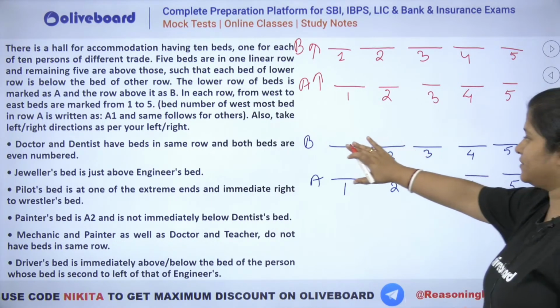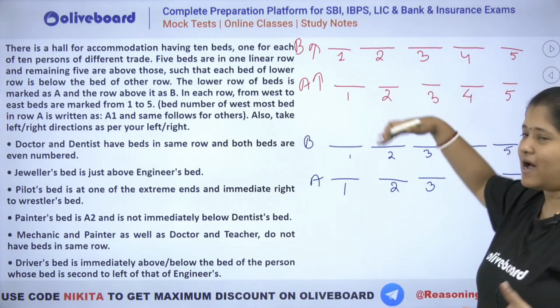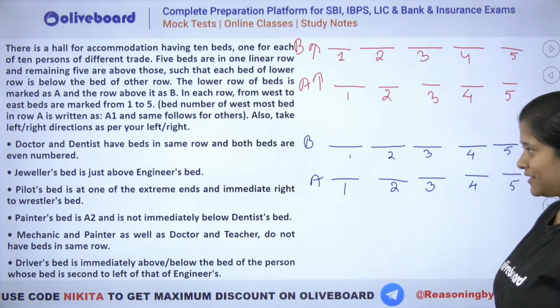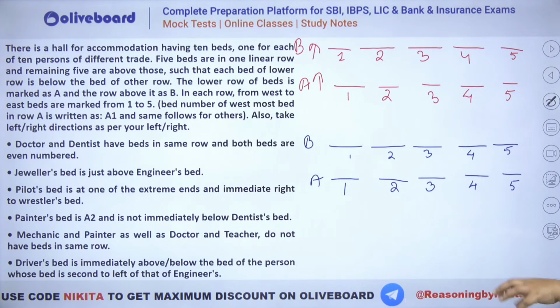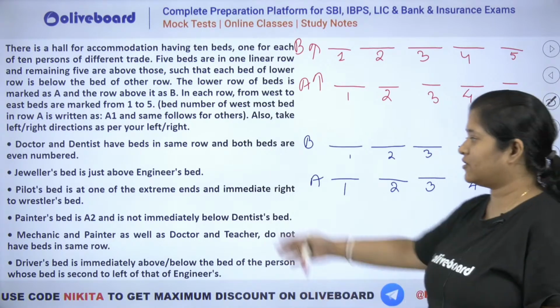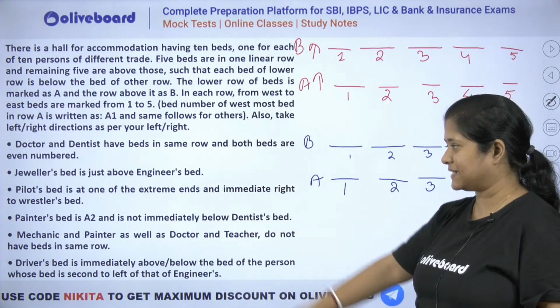So I hope everybody is able to understand that this will be the arrangement of the 10 beds here. Right, normal है. Now doctor and dentist have their beds in the same row and both the beds are even numbered. Okay, place करेंगे. Jeweler's bed is just above engineer's bed, so a lot of possibilities are there for these two. Right, तो इसको हम बाद में place करेंगे.